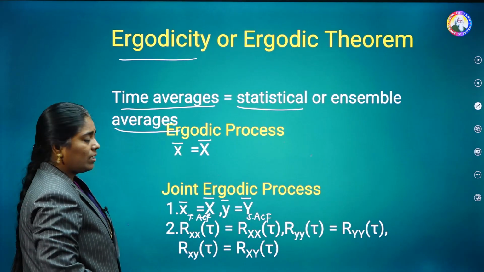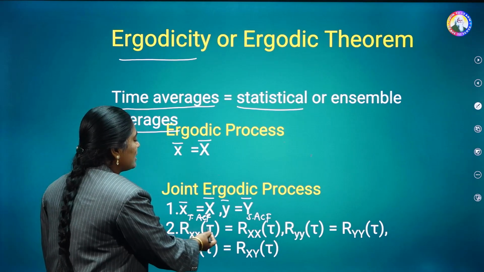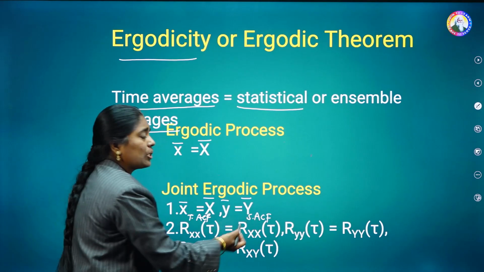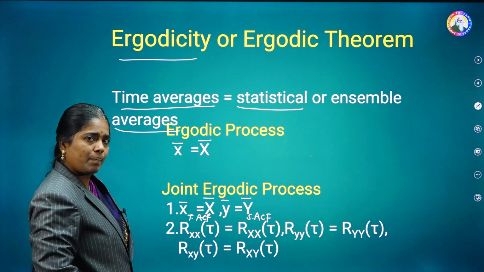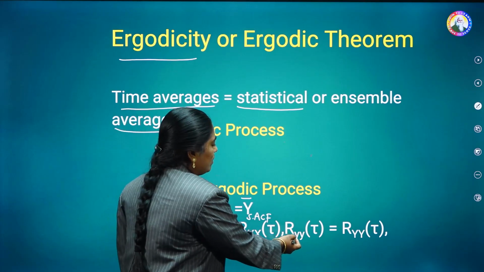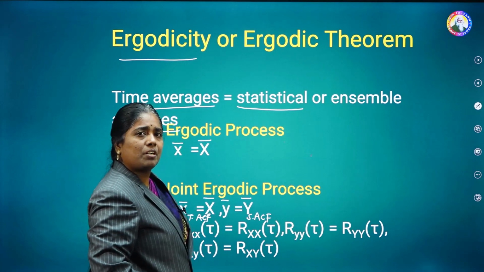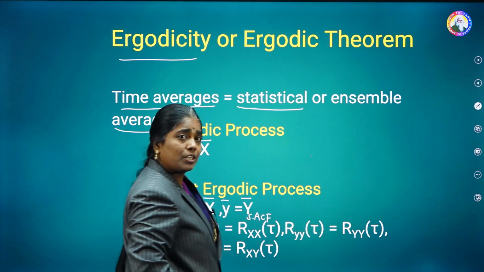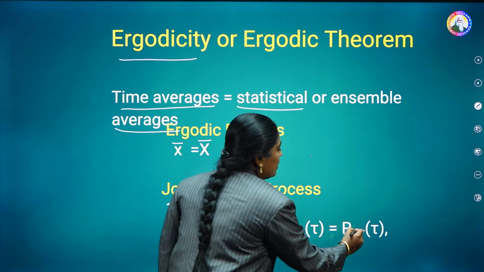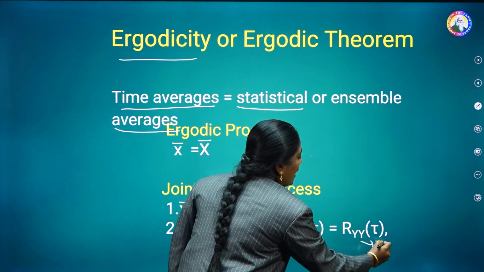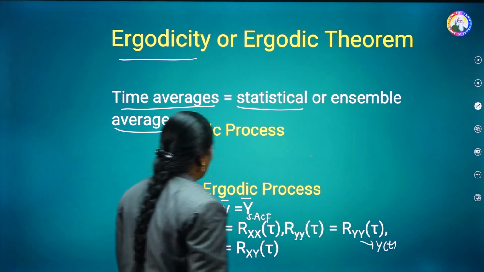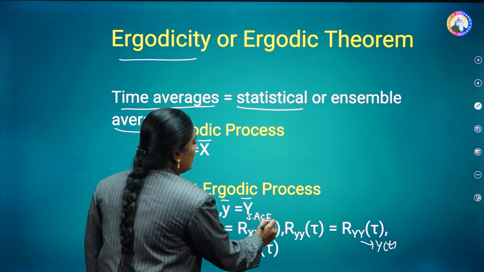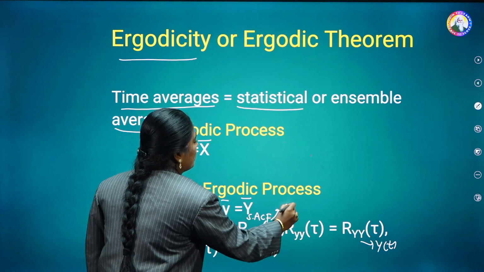In this case, the time autocorrelation function is equal to the statistical autocorrelation function of x of t. And here, the time autocorrelation function is equal to the statistical autocorrelation function of y of t. So this is for the random process y of t and this is for the random process x of t.